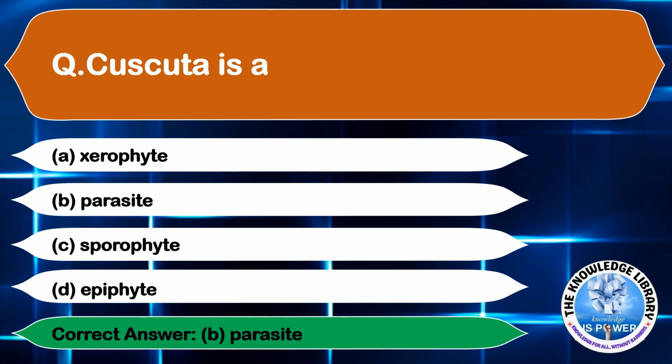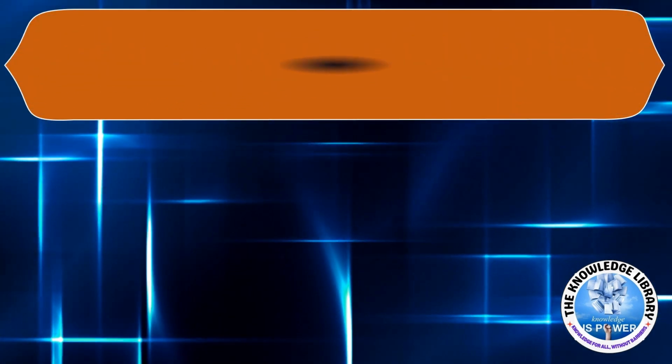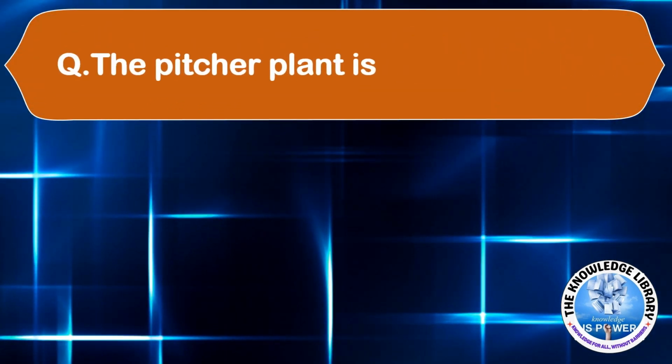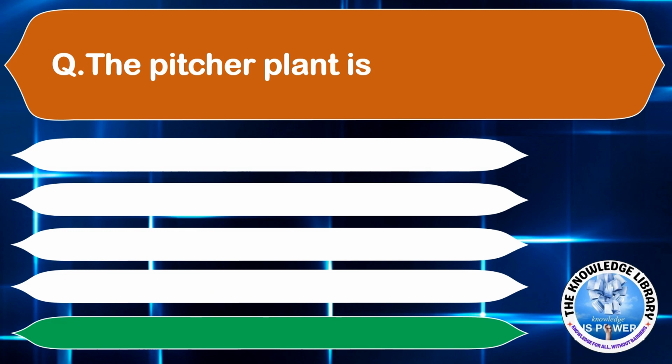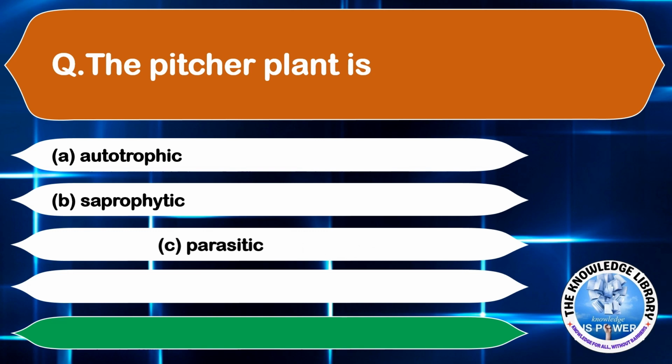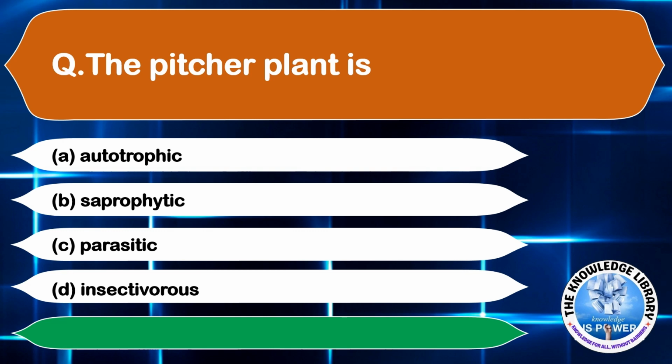Moving on to the next question. The pitcher plant is an example of. Option A, autotrophic. Option B, saprophytic. Option C, parasitic. And option D, insectivorous. The correct answer is option D, insectivorous.